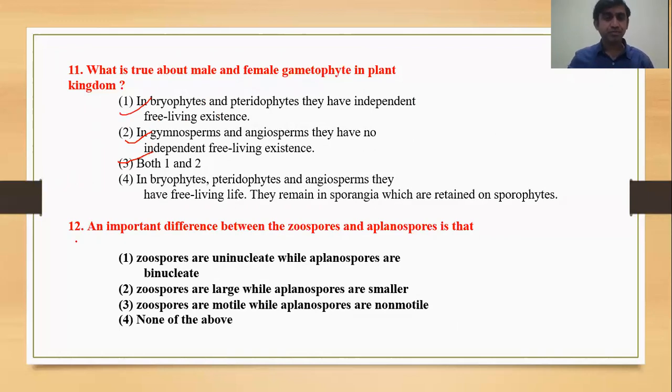Question number 12. An important difference between zoospore and aplanospore. What will be the basic difference? We know zoo means animal, and spore is designed for reproduction, and aplanospore is for vegetative propagation. But zoo means animal, meaning animals are mobile, moving. So the correct answer will be that zoospores are motile and aplanospores are non-motile because they don't have flagella. Zoospores have flagella, with the help of which they can move. Hence, wherever the word zoospore comes, zoo means animal, and animals move because of flagella.